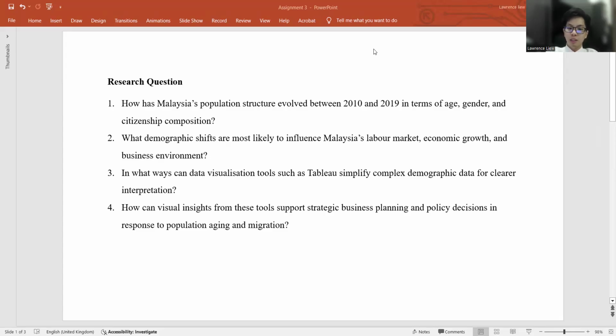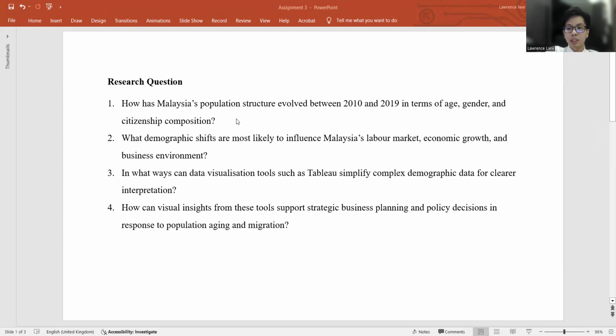A very good day. Today I'll be presenting my analysis of Malaysia's demographic changes from 2010 to 2019. Using Tableau, I created three dashboards that visualize key population patterns and help answer four main research questions about Malaysia's population growth, citizenship composition, and demographic structure.